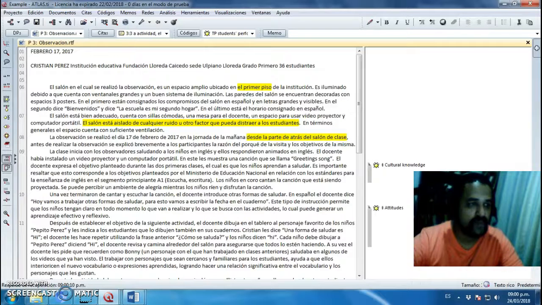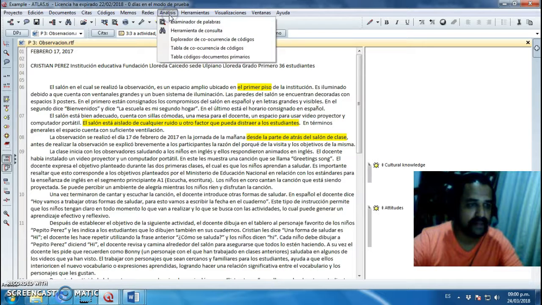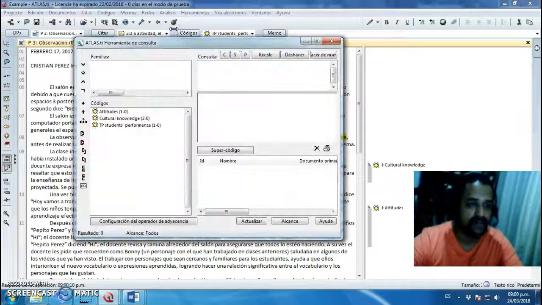What is missing is to show you how you download the report of everything that you have done, I mean, the codification process. So to do so, you gotta go to Analysis, Herramientas de Consulta, and here you have the codes, and here it tells you how many